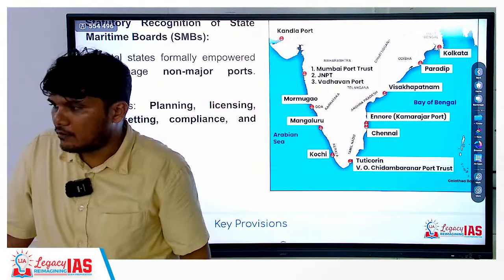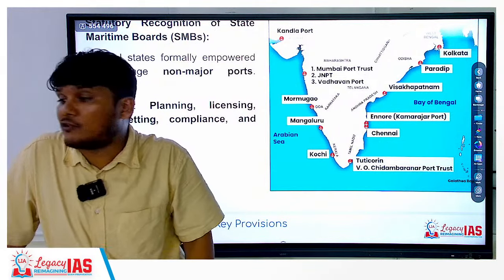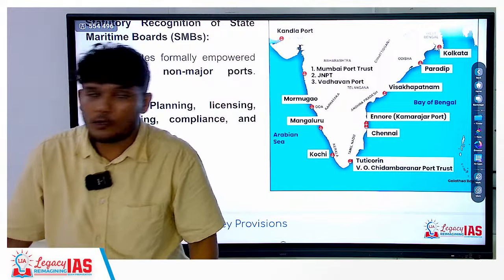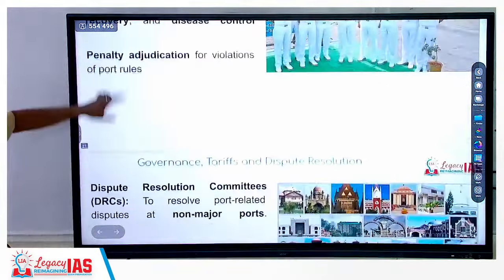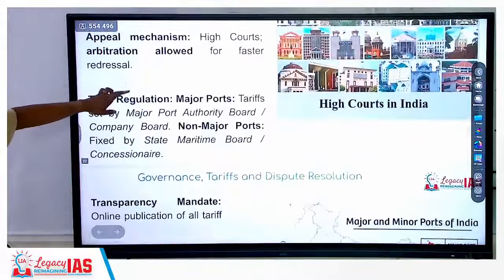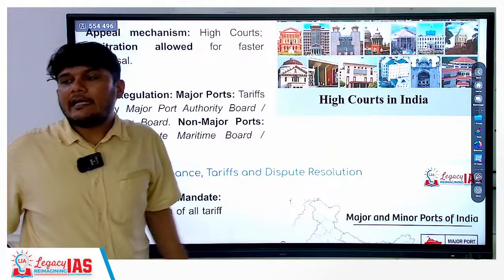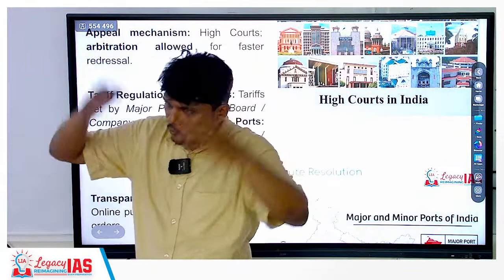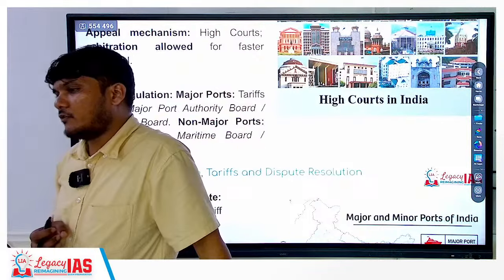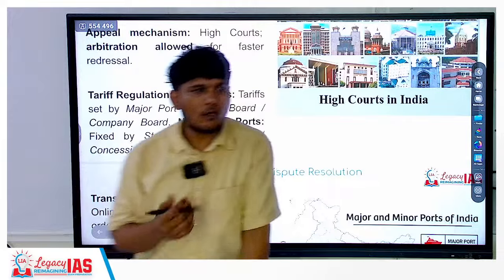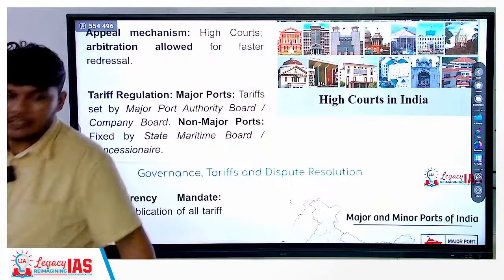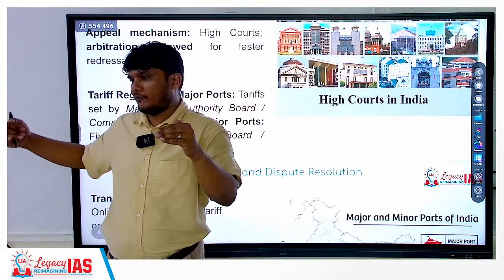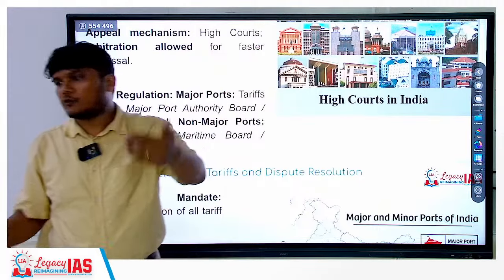If a judgment is taken with respect to the penalty that was imposed and you want to make an appeal, the high courts will be given the authority to resolve the disputes. Now, one issue it creates is that it may put more burden on the high courts as well. That is a possibility, because here we are not having a separate tribunal. If you have a tribunal, the tribunal can filter out a lot of cases, and then they could reach the court.